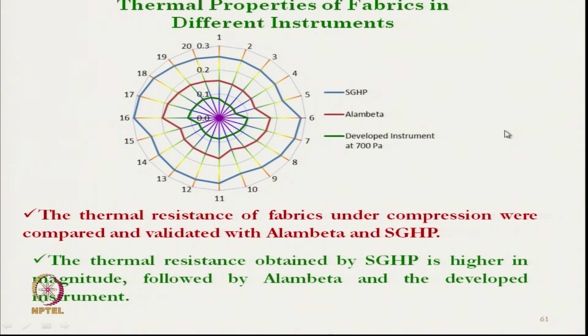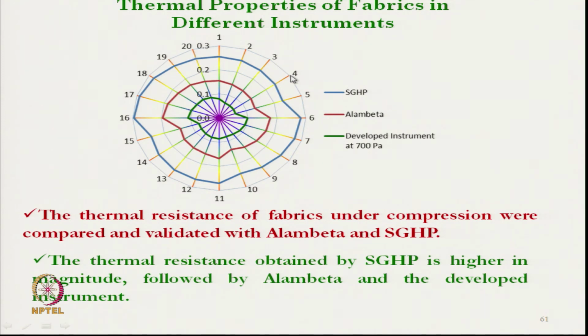In this developed instrument, the minimum pressure available is 700 Pascal. For the thermal resistance, 20 different fabrics were tested just to understand whether the instrument is giving consistent results.